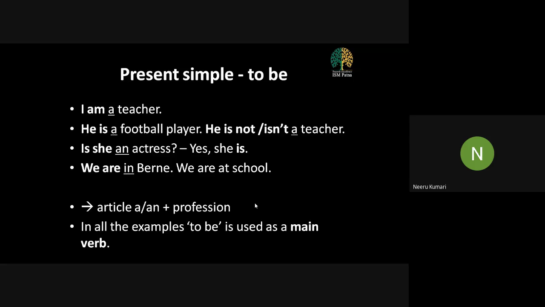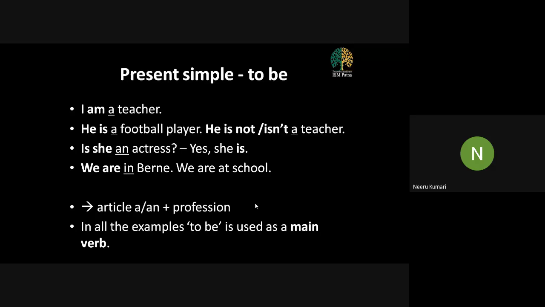So whenever we are talking about present simple, please remember the to be words will always come after the subject. So, for example, when I talk about myself, I am a teacher. He is a football player. Whenever we are talking about the to be verbs, they always follow the subject, they always follow the noun or the pronoun. But in case you are drafting a question, always remember the to be verb will always be in the first position. That is, you are going to start the sentence with the to be verb.